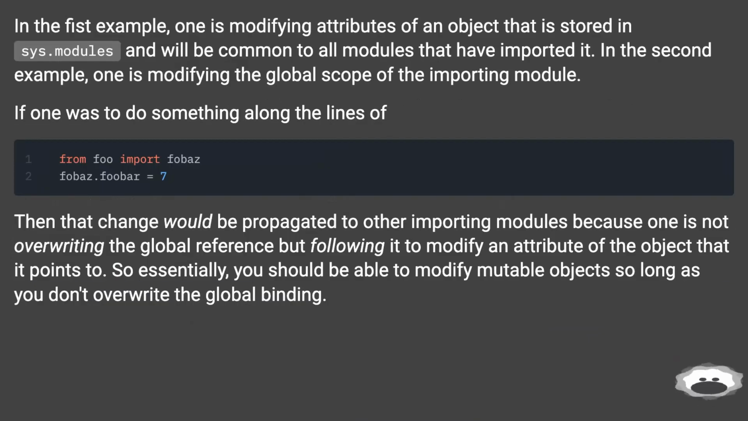In the first example, one is modifying attributes of an object that is stored in sys.modules and will be common to all modules that have imported it. In the second example, one is modifying the global scope of the importing module. If one was to do something along the lines of "foo.bar.append(7)", then that change would be propagated to other importing modules, because one is not overwriting the global reference but following it to modify an attribute of the object that it points to. So essentially, you should be able to modify mutable objects so long as you don't overwrite the global binding.